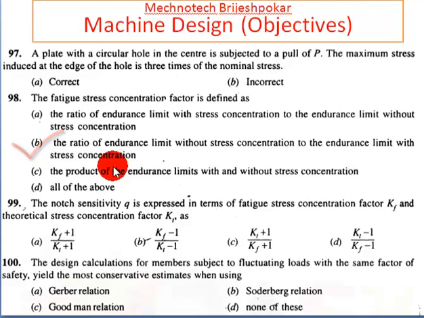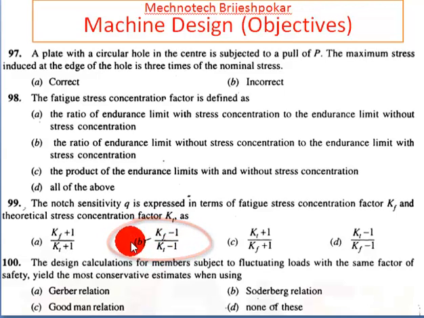So answer is B. Now 99, the notch sensitivity Q is expressed in terms of fatigue stress concentration factor Kf and theoretical stress concentration factor Kt as, notch sensitivity Q is equal to Kf minus 1 upon Kt minus 1.